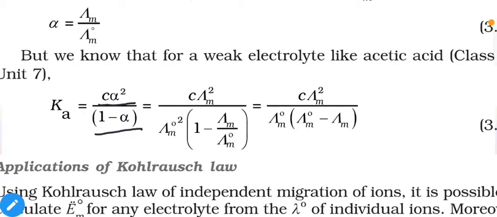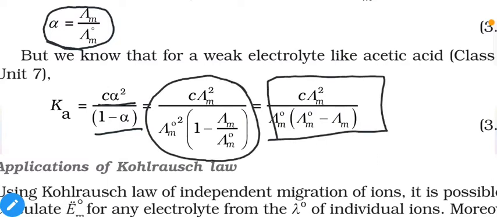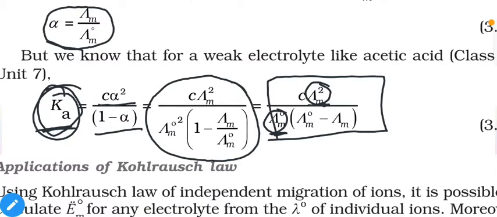Now we can replace the value of alpha as we obtained it from here, and you will get this equation, and the finalized form of that equation will lead us to this value, in which we have C lambda m square divided by lambda m naught into bracket lambda m naught minus lambda m. This will give us the value of the equilibrium constant. In other words, if you have the value of the equilibrium constant, you can find the value of either molar conductivity or limiting molar conductivity, or if you have the molar conductivity and limiting molar conductivity, then you can find the value of the equilibrium constant.